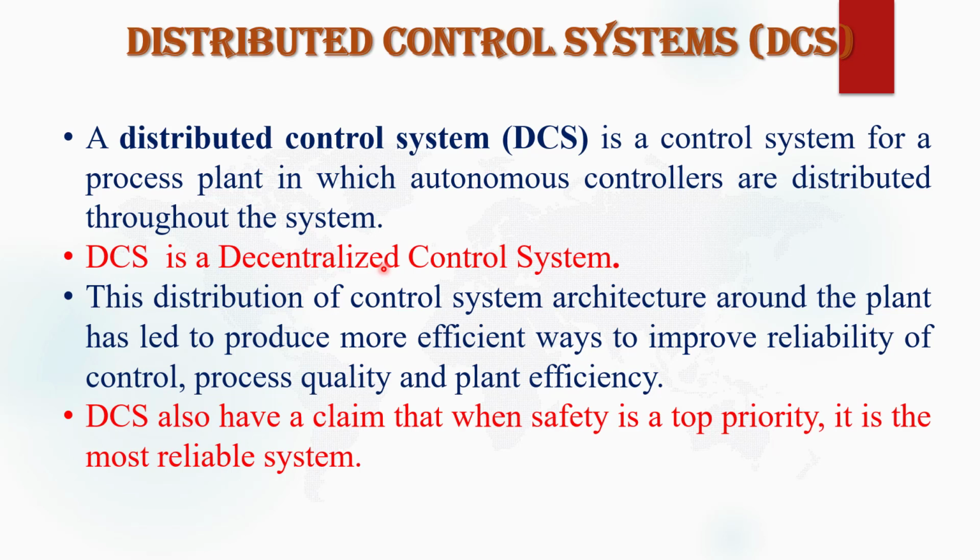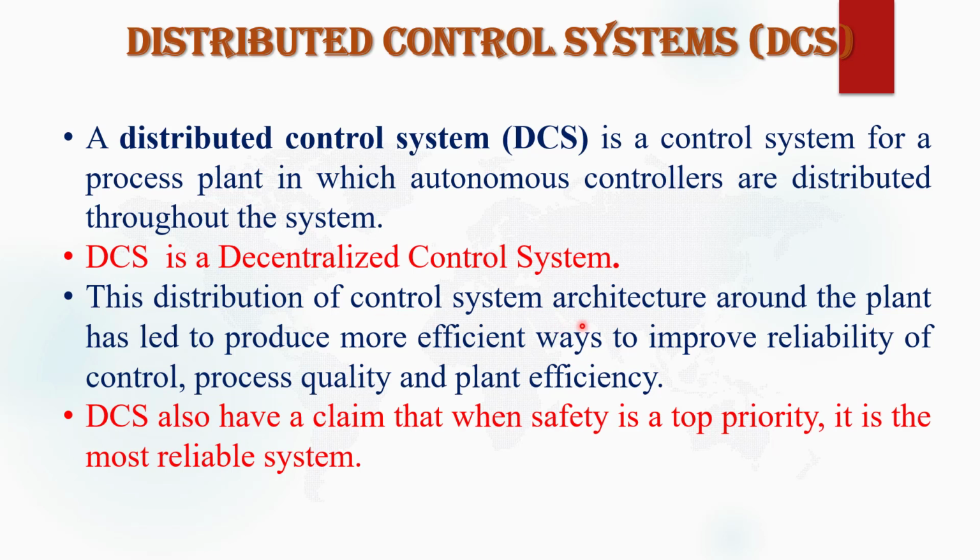Decentralized means distributed. The controllers are distributed throughout the system, whereas the SCADA system is a centralized controlling system. The central controller controls the operation of the overall plant.